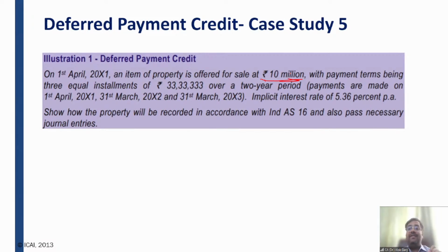Implicit interest rate is 5.36% per annum. You are required to determine how the property will be recorded in accordance with Ind AS 16 and also pass necessary journal entries. So friends, the property is offered for sale at 1 crore rupees and payment term is 3 equal installments, right? Implicit rate of interest, discount rate, is given at 5.36% per annum. We are required to show how this property will be recorded in the books of accounts.